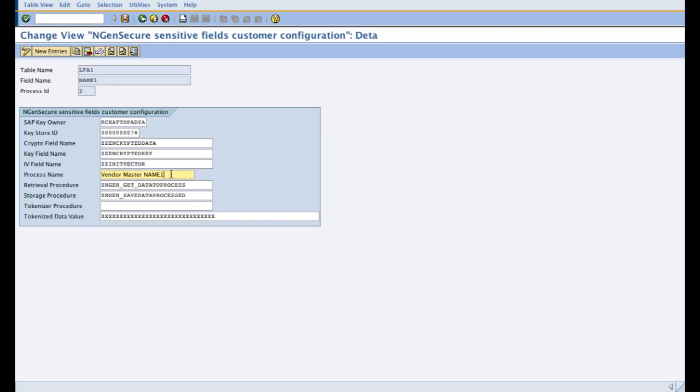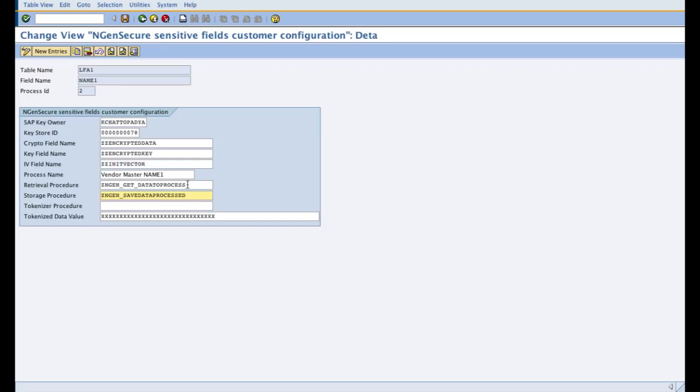You can also define a process name to identify which process it belongs to, such as I have done here, like vendor master name 1. And also you have to give here the default retrieval process and the saving process. So what I mean by these two fields is the product gives you an ability to auto retrieve the data from your sensitive table fields and also auto store it without any custom development which you might need to do.